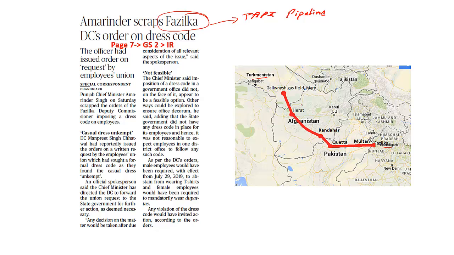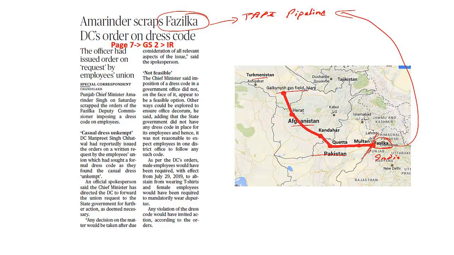So this will go through the regions of Turkmenistan, Afghanistan, Pakistan, and ultimately end in India across a particular region of Fazilka across India and Pakistan. So kindly remember, the region of Fazilka across the India-Pakistan region is where this TAPI pipeline is going to end. So the TAPI pipeline will run from the gas fields in Turkmenistan through Afghanistan and Pakistan and ultimately end in India.